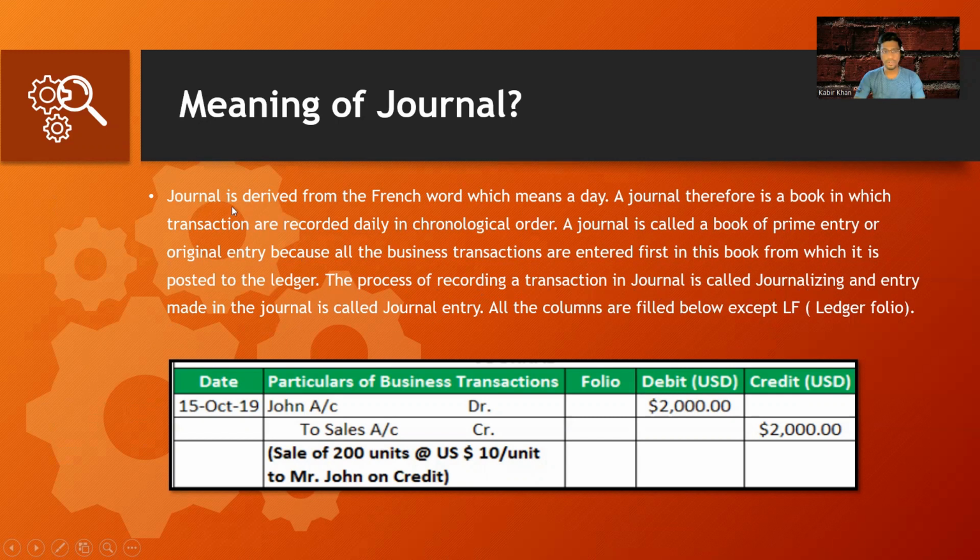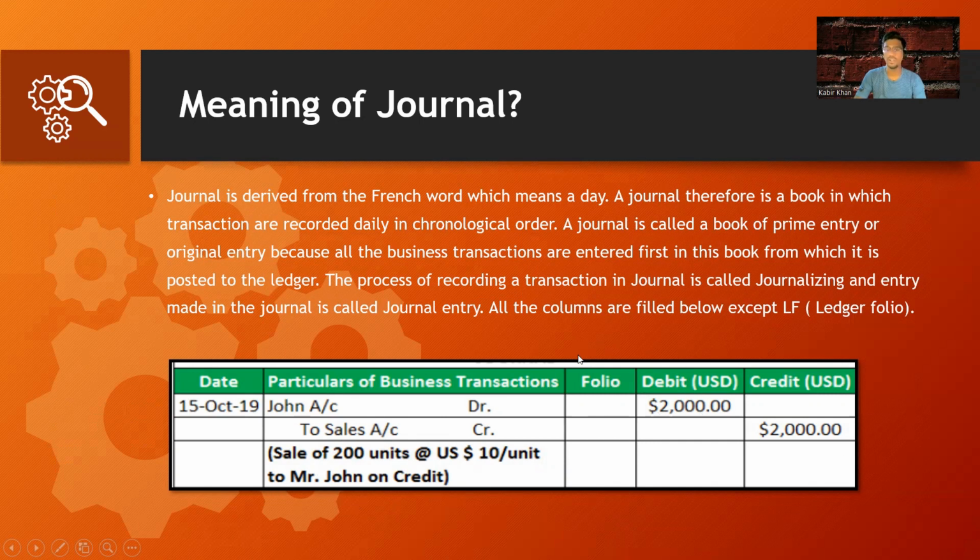The word journal is derived from the French word which means a day. For that purpose, we record day-to-day transactions in the journal, and it is also called the book of prime entry. Just as an example, I have shown how we record the journal. We have the date, particulars, the folio, which is nothing but the ledger folio, the debit amount, and the credit amount. This is an example of a credit sales entry, and this is how we record it.